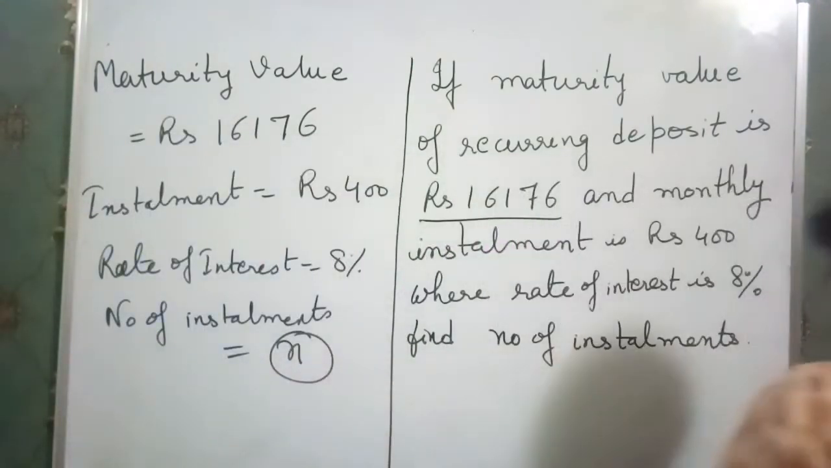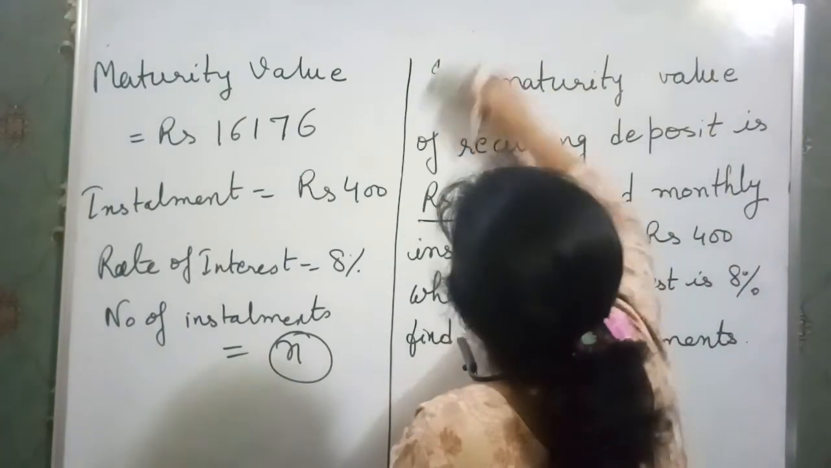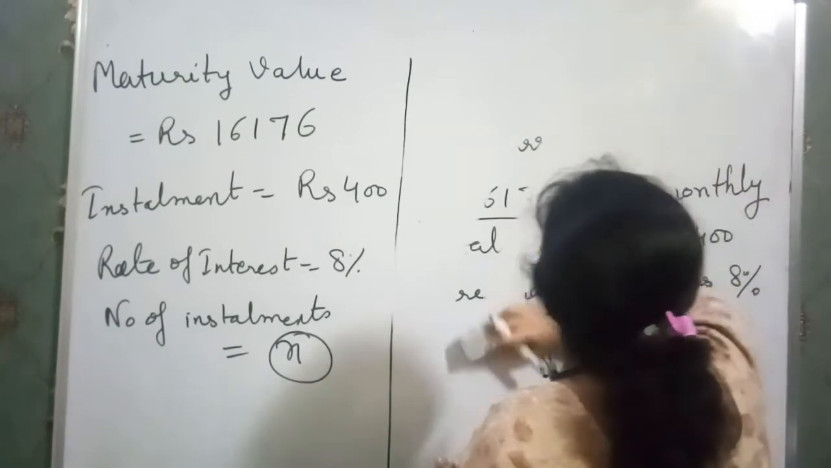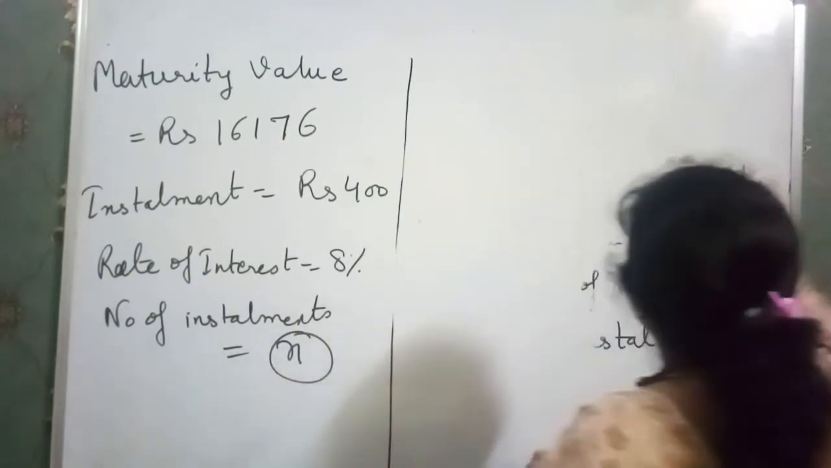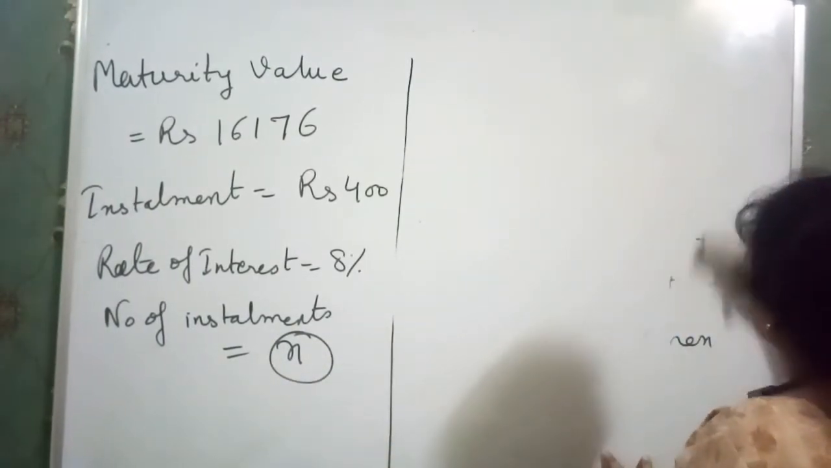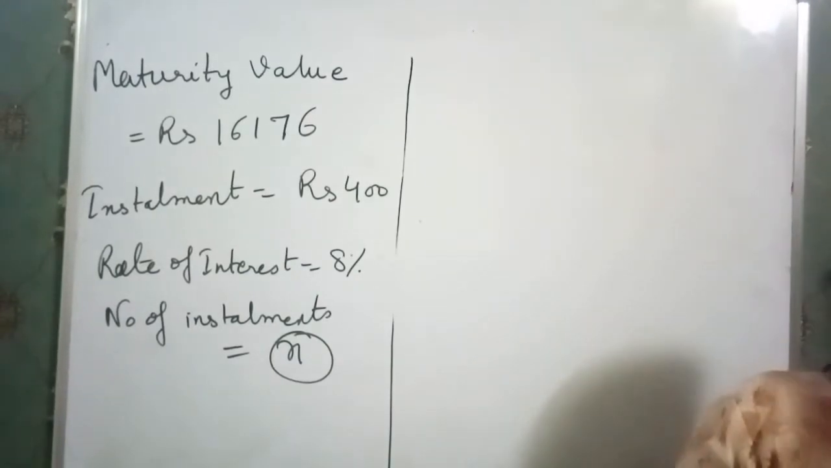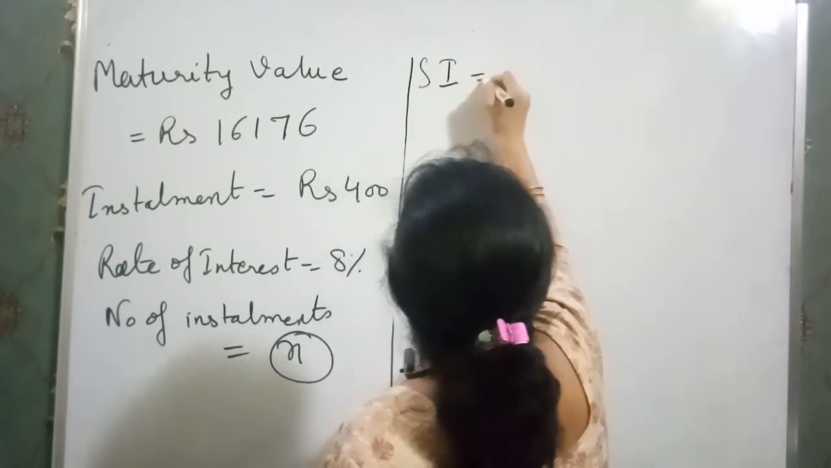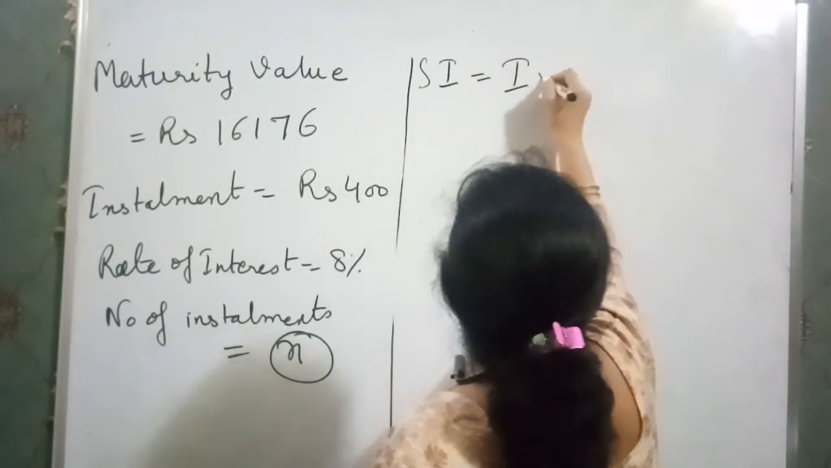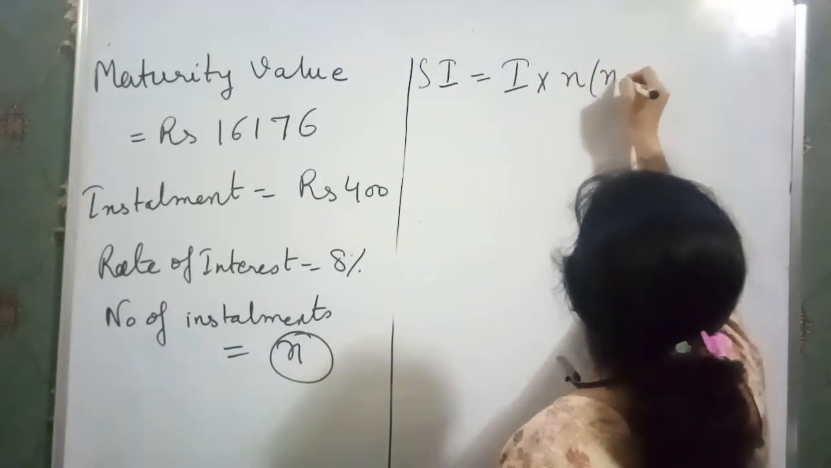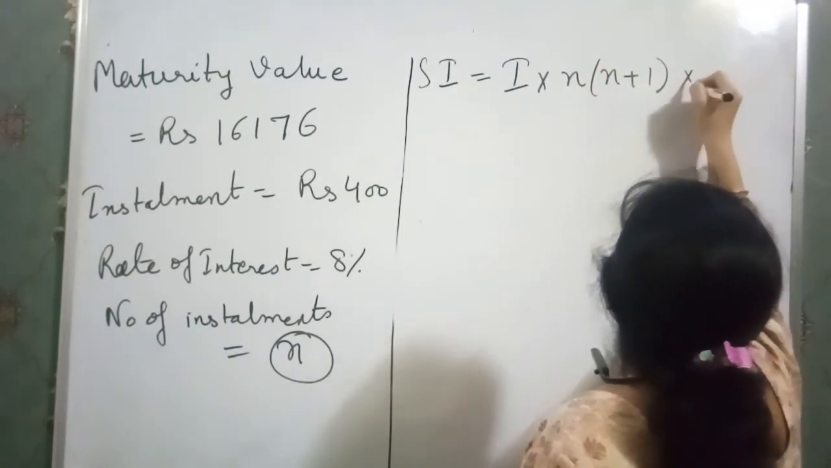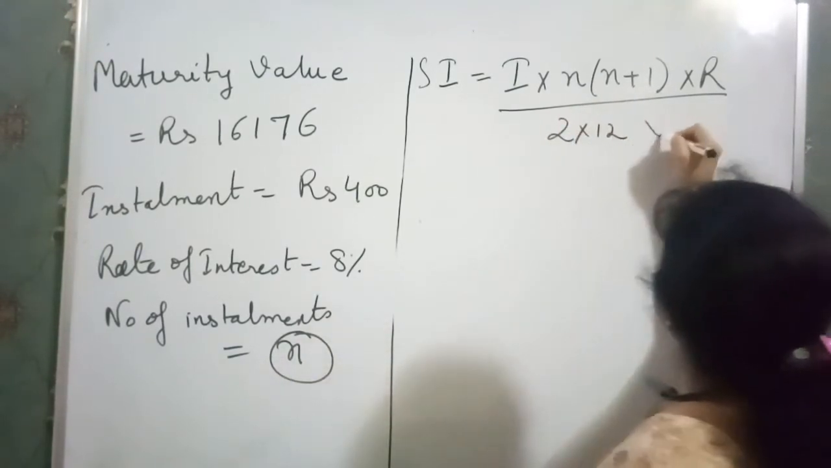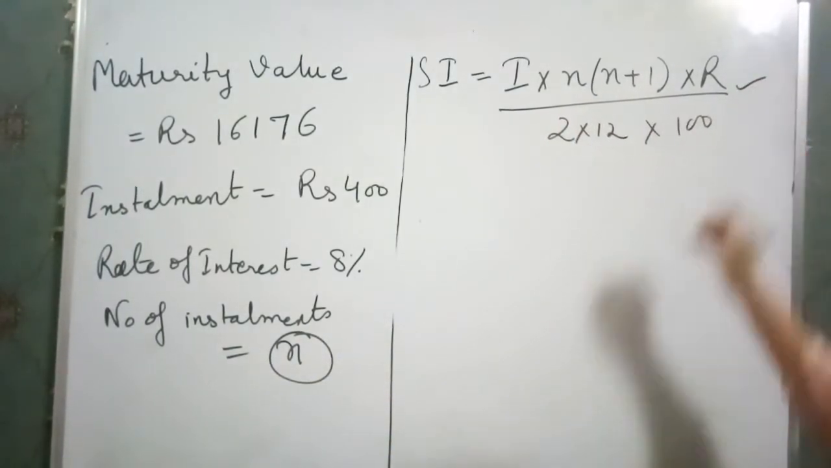Now we are going to solve this. We first use the formula. In each and every question we generally use both the formulas, sometimes the first one earlier and sometimes the second one earlier. So I am going to write the first formula. Simple interest is equal to installment into number of installments into rate of interest over 2 into 12 into 100. So as you know, this is your formula.